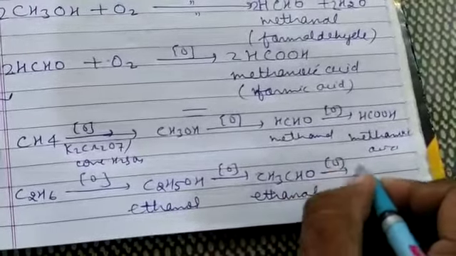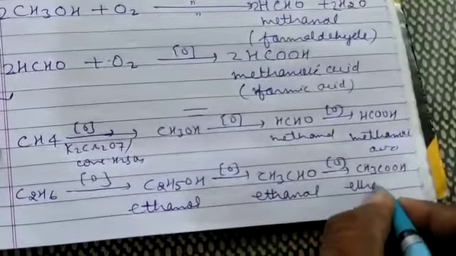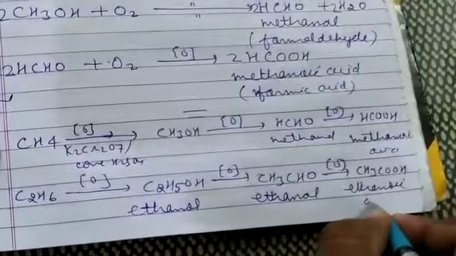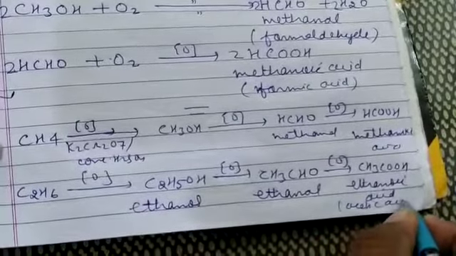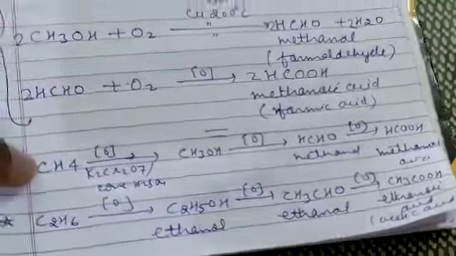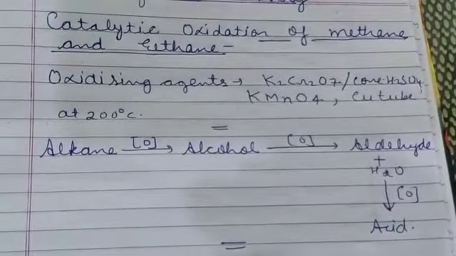And finally CH3COOH. Its IUPAC name is ethanoic acid and common name acetic acid. These were the reactions for catalytic oxidation of methane and ethane.